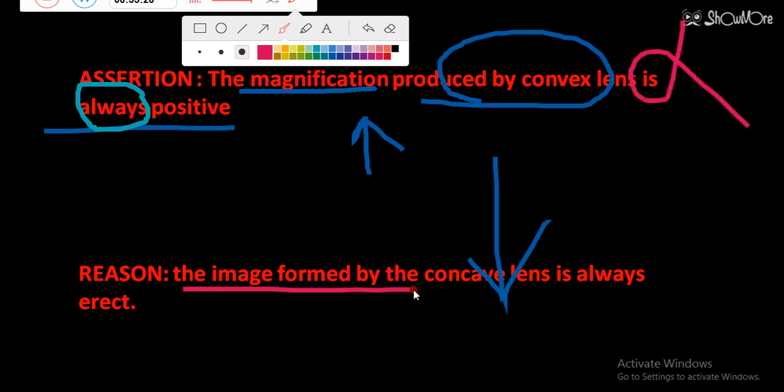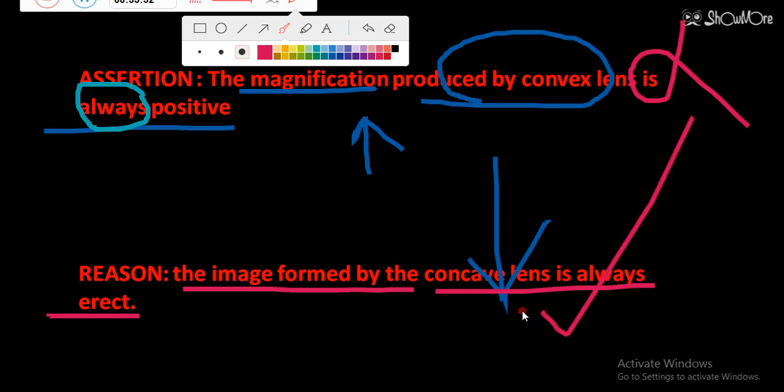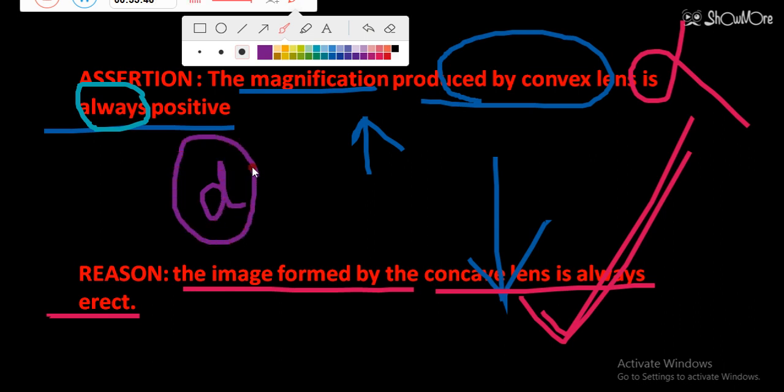Second is the image produced by concave lens is always erect. Obviously concave lens will form image that will be always erect. So in this case reason is true but assertion is false. So option number D will be the right answer. Now students, these options may change according to the instructions. Here the instruction or the answer is assertion is false, reason is true. Accordingly you have to mark the answers. So according to my point of view, option number D will be the right answer.